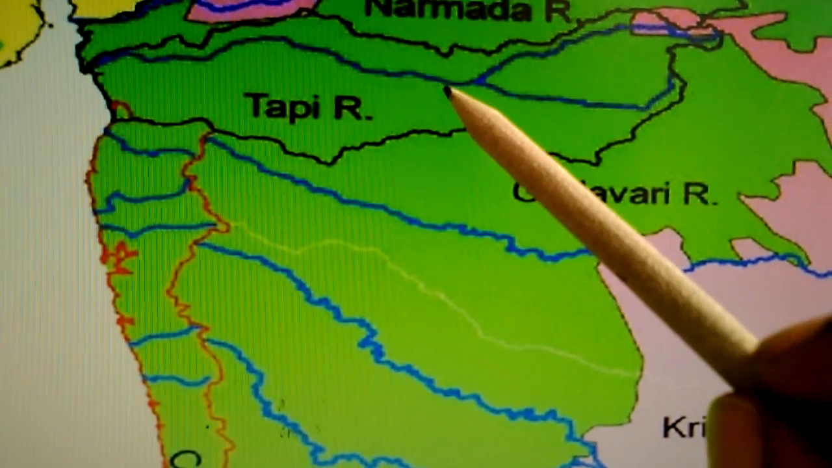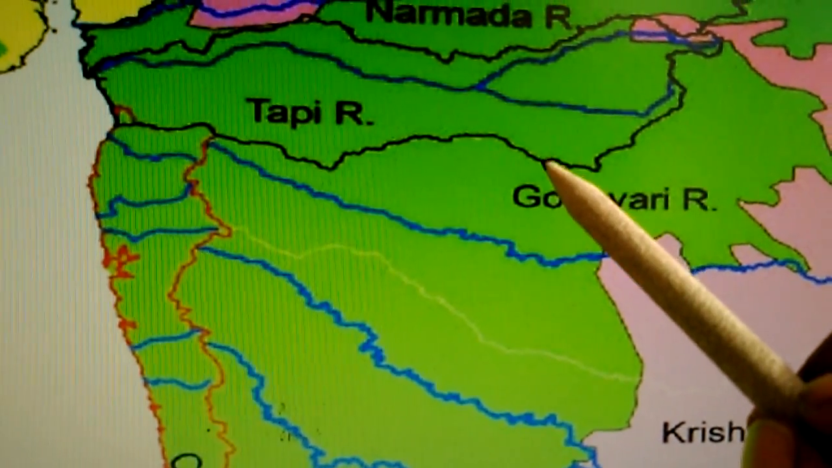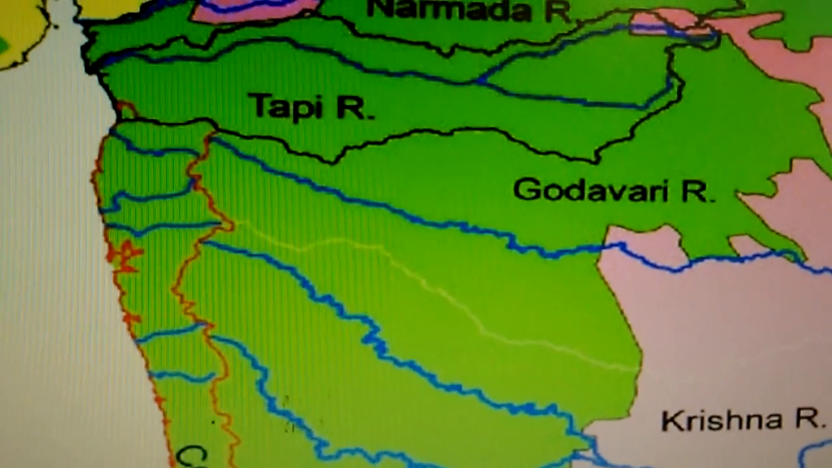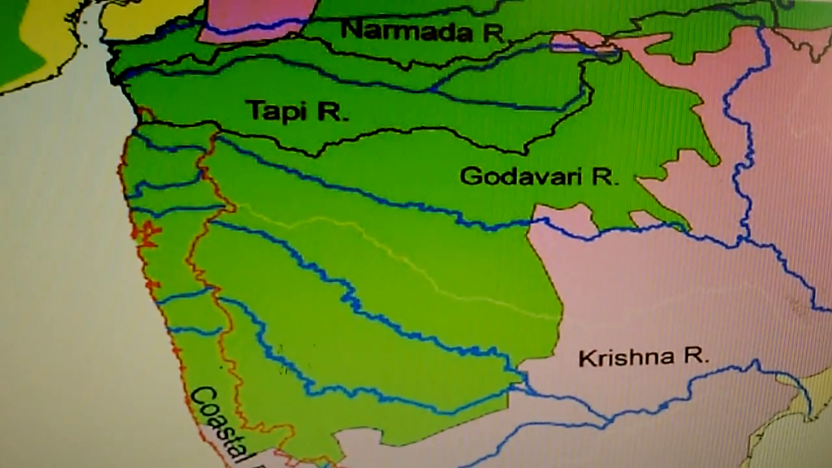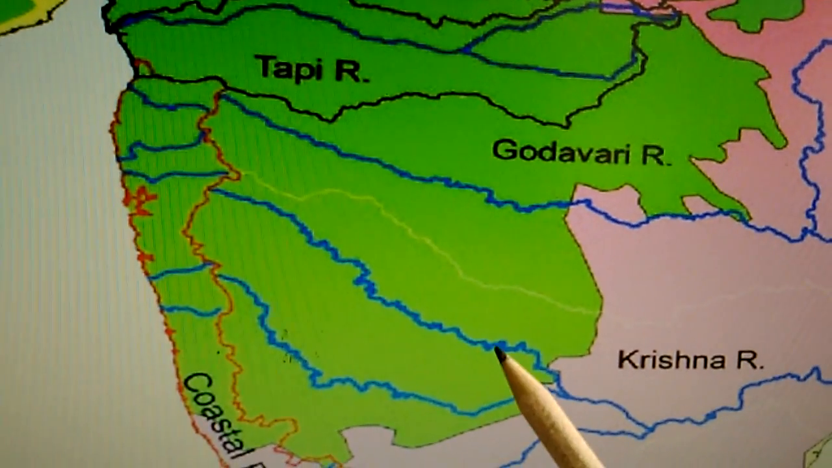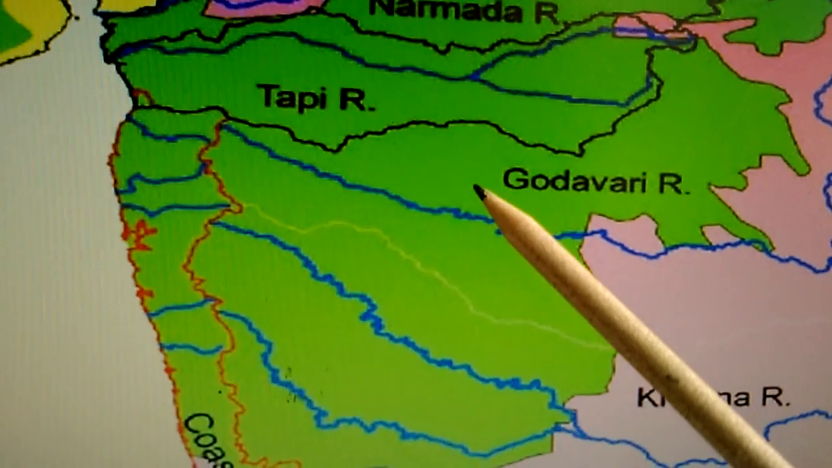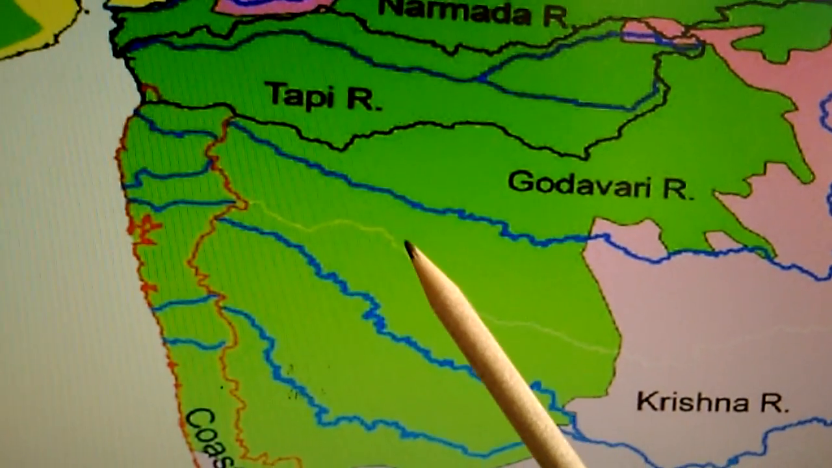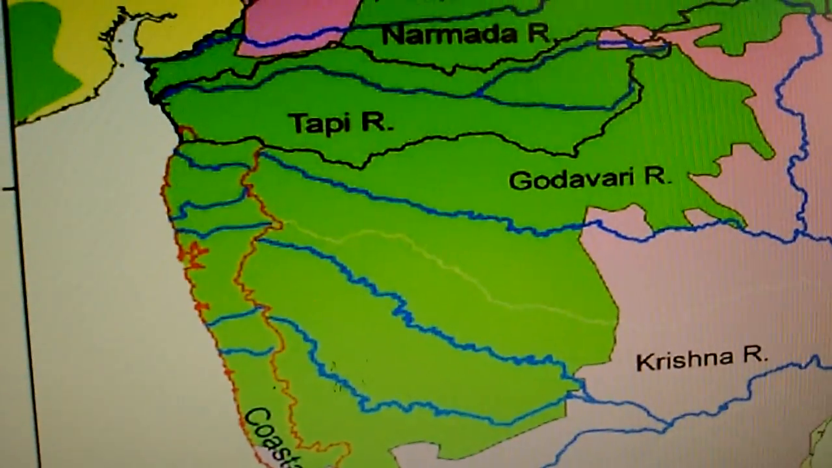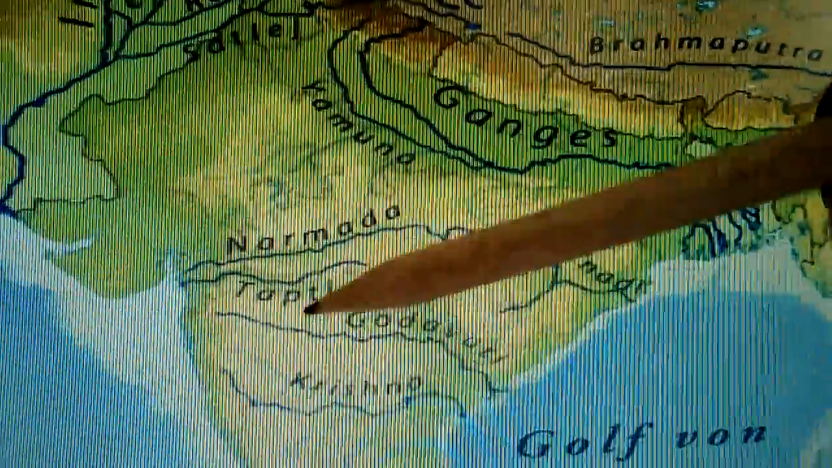This east-west flowing river emerges in the eastern Satpura ranges in Madhya Pradesh. And it passes through the northern and eastern districts of Maharashtra. And then enters Gujarat before entering the Arabian Sea. Okay children, so these are the west flowing rivers Narmada and Tapti.